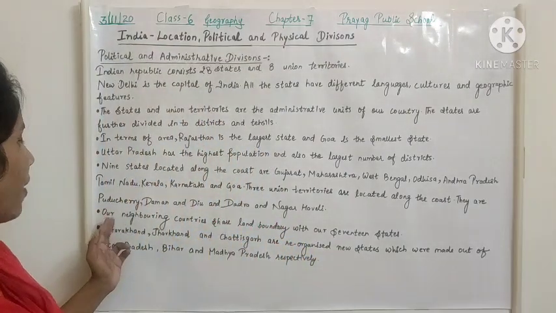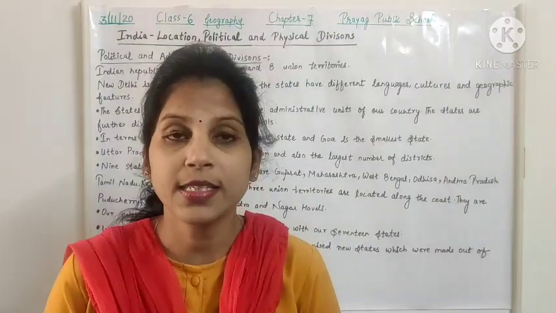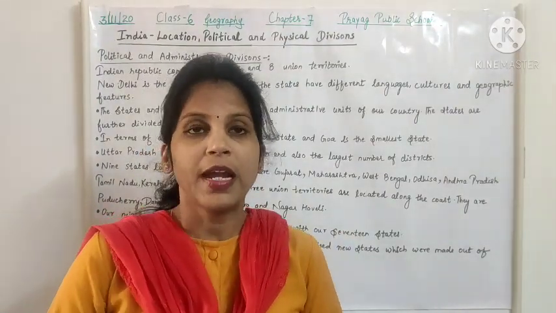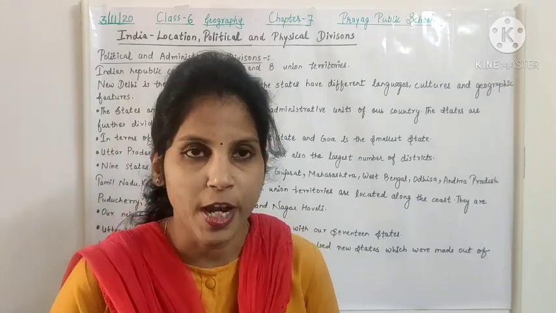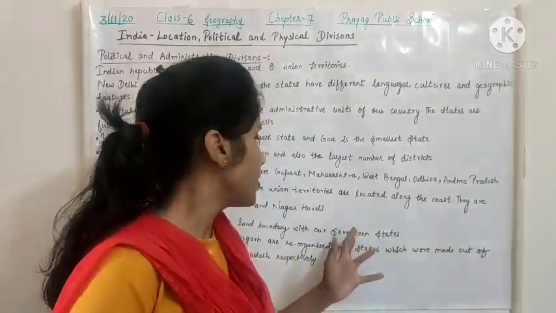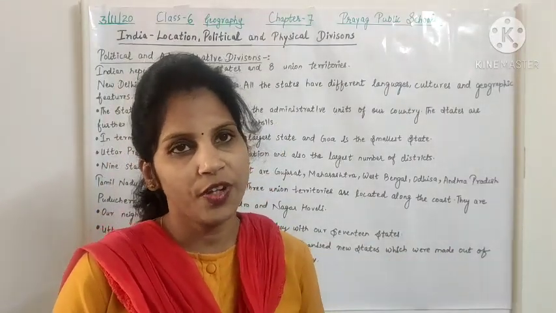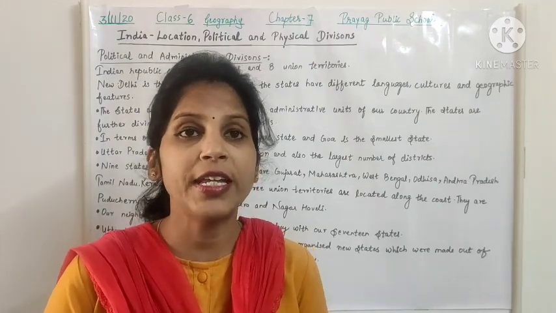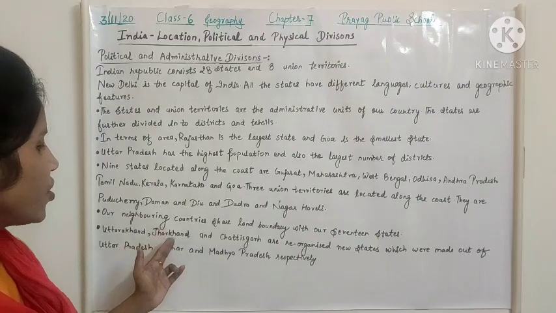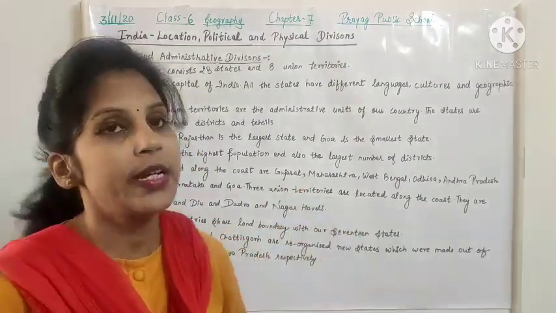Now, our neighboring countries share land boundary with 17 of our states. There are 7 neighboring countries of India and they share the land boundary with 17 states of India. Then the last one, Uttarakhand, Jharkhand and Chhattisgarh are reorganized new states.